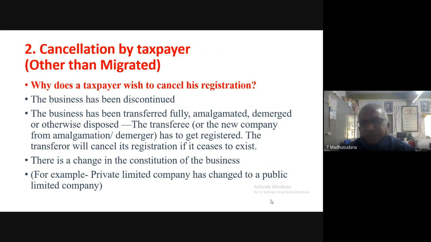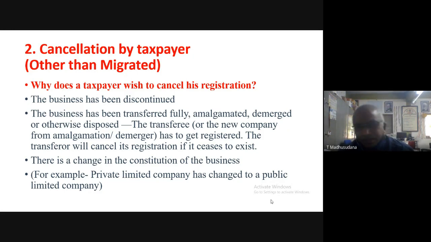Migrated people means those who have migrated from previous indirect laws. Now, due to introduction of GST, their annual turnover was much less than the GST limit.